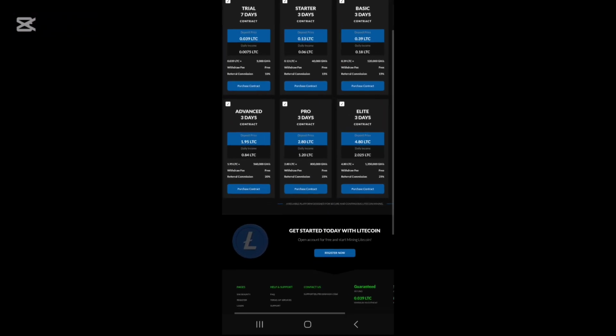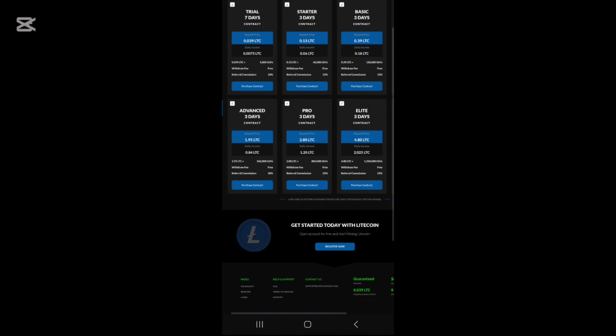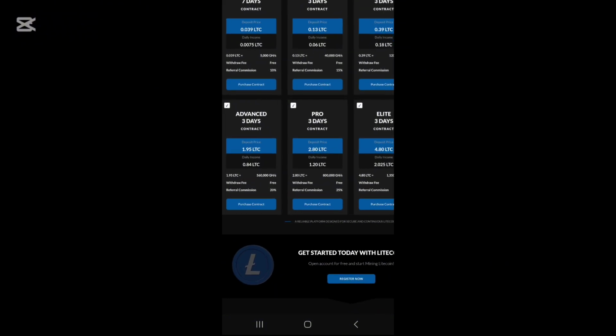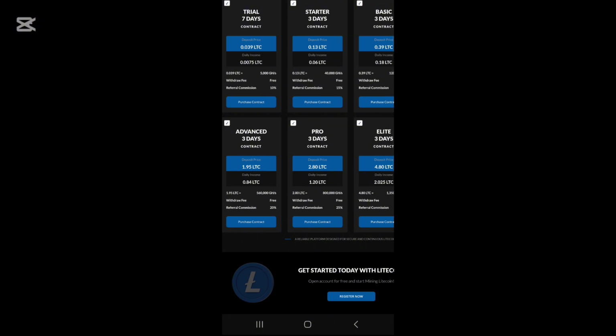And here you can see that we have trial days, 7 days, and you need to make a deposit of only 0.039 Litecoin and the daily profit will be 0.0075 Litecoin in this website. And this plan will work for you for 7 days and you can generate a number of benefits from this free mining platform.